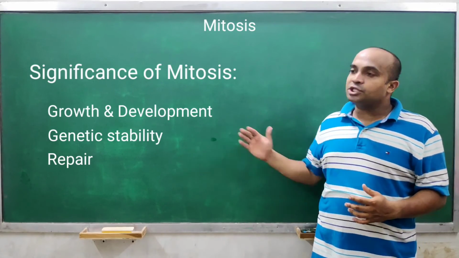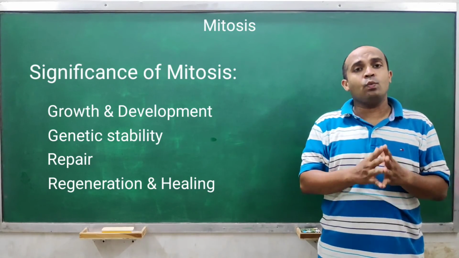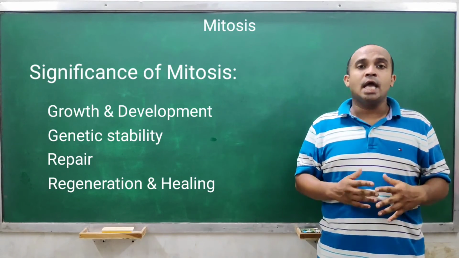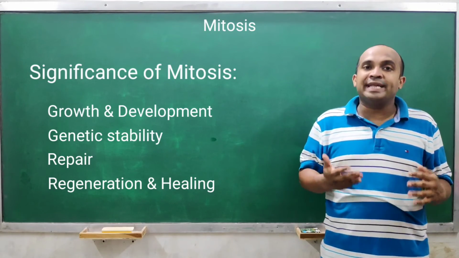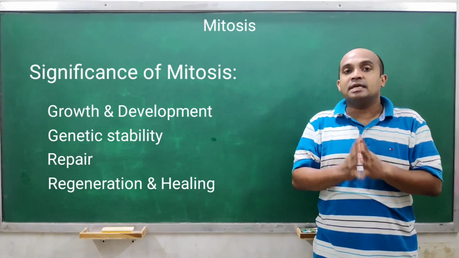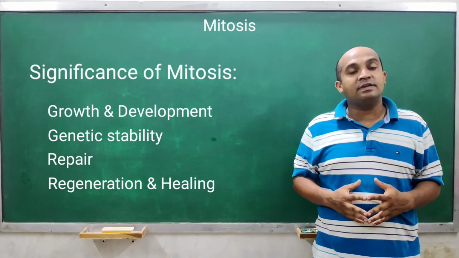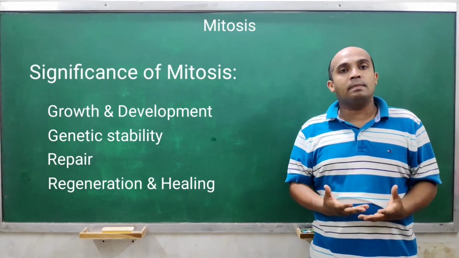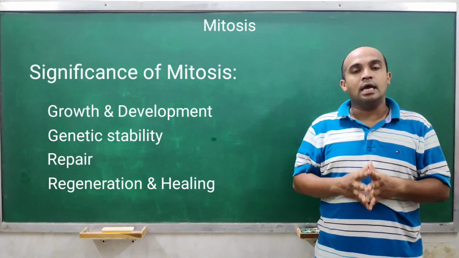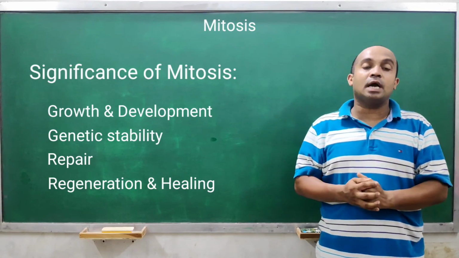Next is regeneration and healing. Whenever we get a cut or wound, we know that that cut or wound heals. That is because some cells which are present at that spot are undergoing mitotic cell division, and they produce more number of cells to cover that spot, right? So this is how healing can occur.